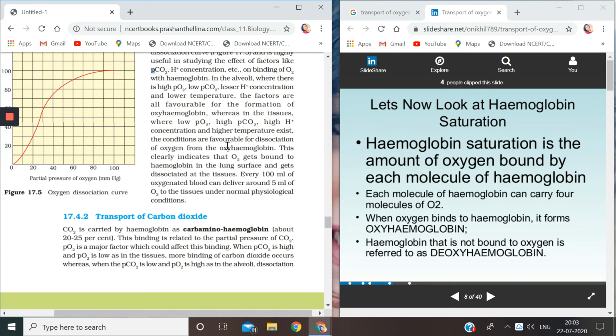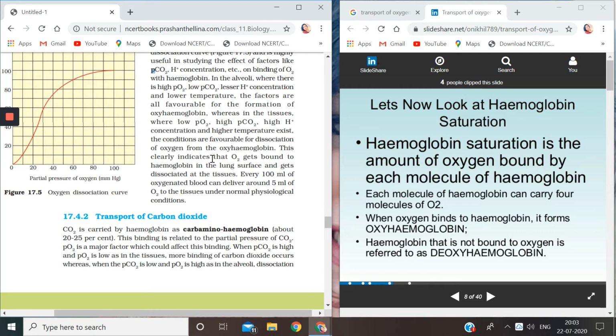That means the oxygen which was bound with hemoglobin will split up and the oxygen will be set free and will be taken up by the tissues because they need oxygen for their work.